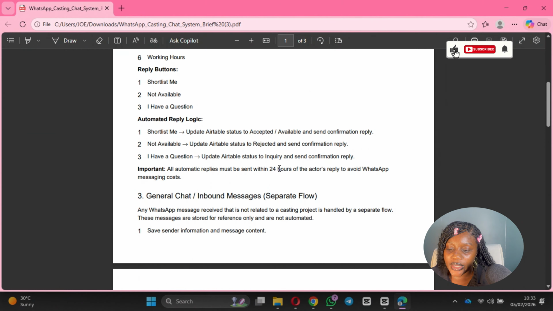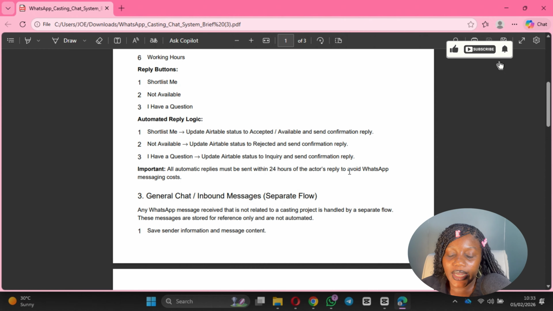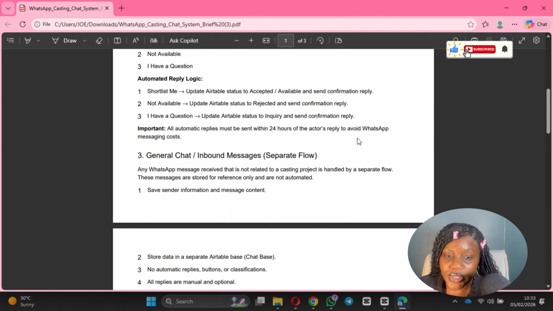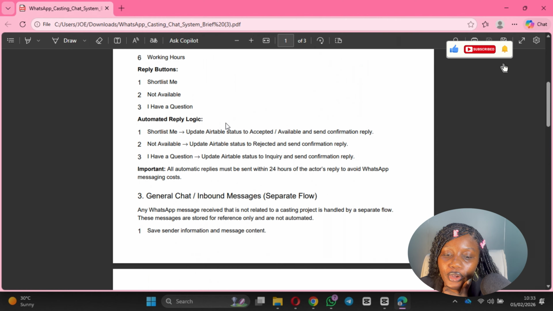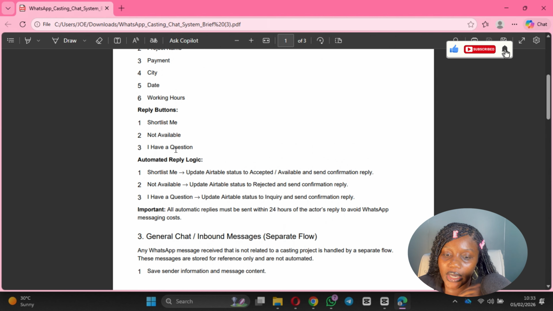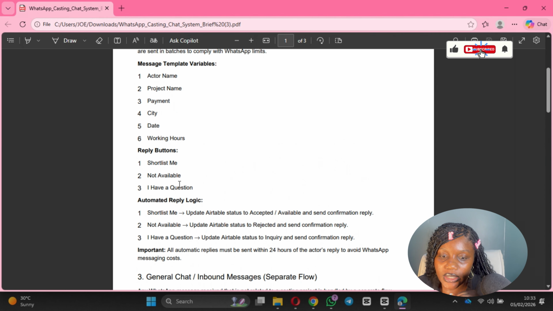So this is the file that was sent by the client. The client is looking for two systems: number one is the one that's going to take care of the manual response for general inbound messages, and the second one is going to take care of responses from the actors, right? Which this one is the main flow.